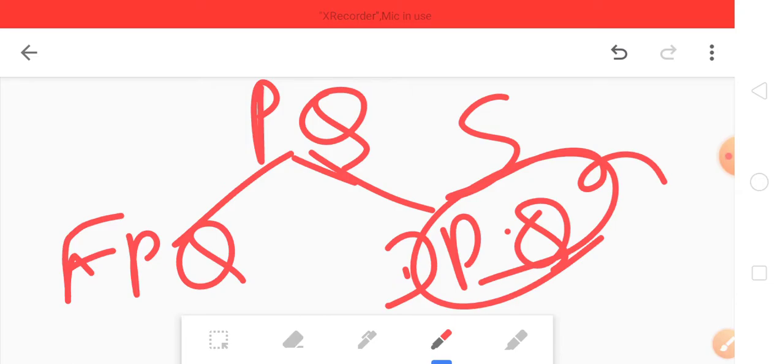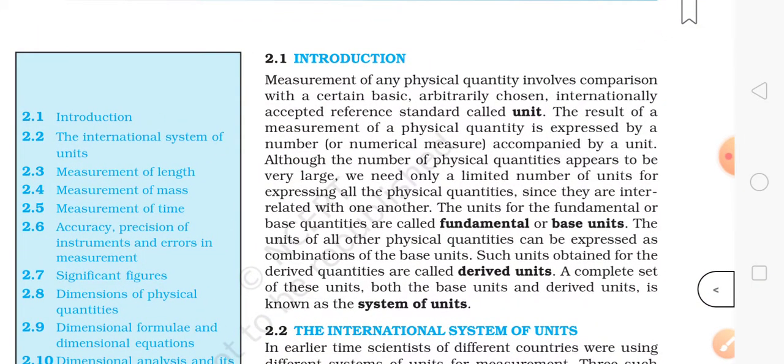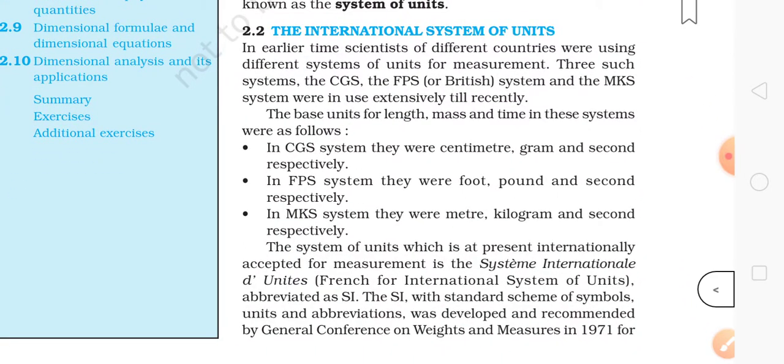Okay, next let's go to what is written here. Next is SI units. The International System of Units is known as SI units. In earlier times, scientists of different countries were using different systems of units for measurement.